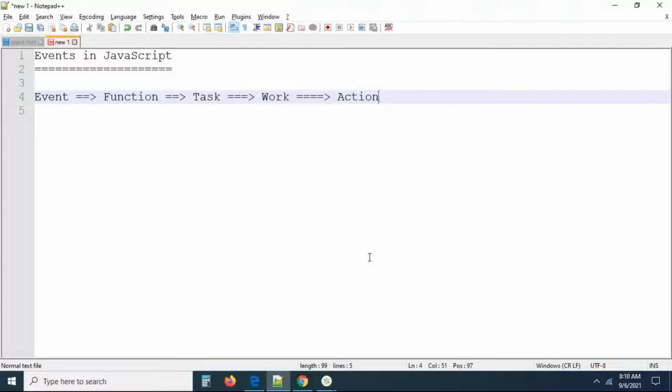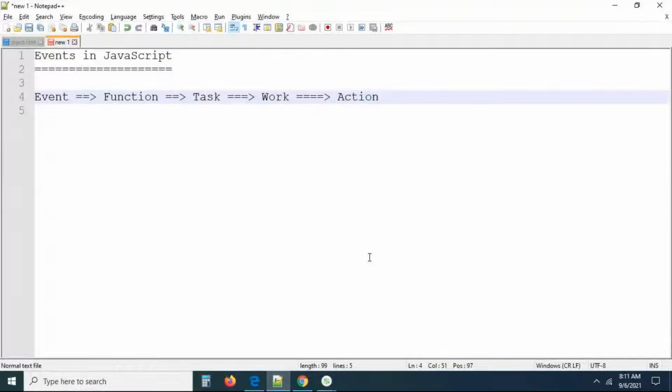See, here the JavaScript major aim is: I want to execute some logic when an event occurs. What is that event? You are clicking the button, I want to execute some logic. On load of the page, I want to execute some logic. On submit of the form, I want to execute some logic. When we are interacting with the form fields, I want to execute some logic. It should be based on the situation only, not every time. I don't want to execute this logic every time.